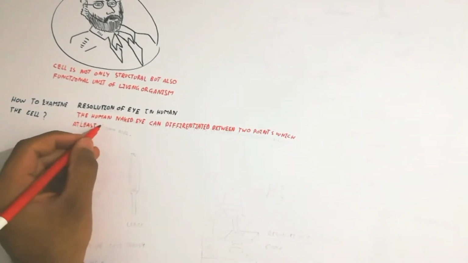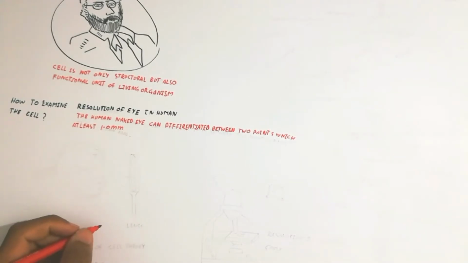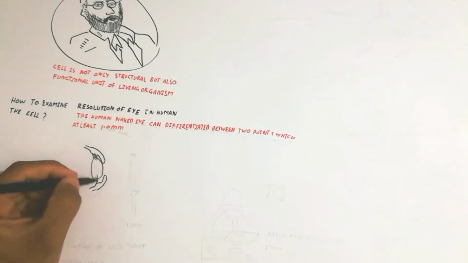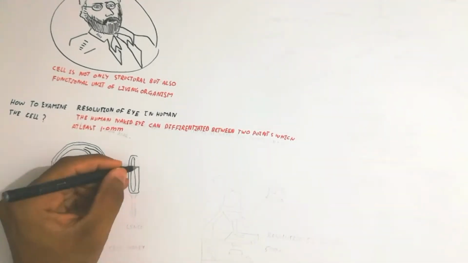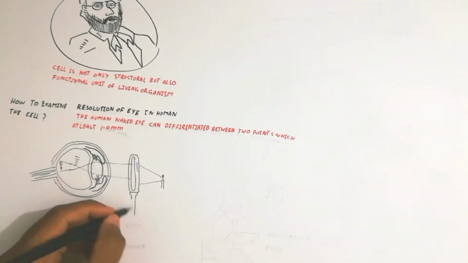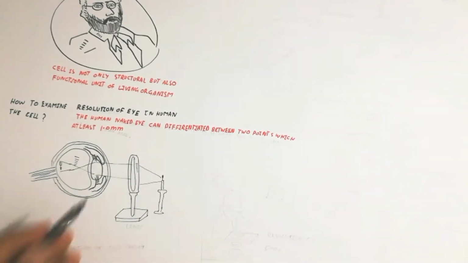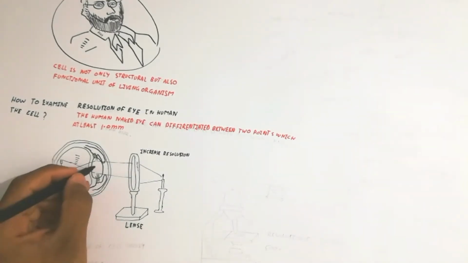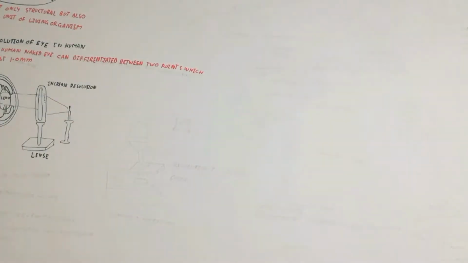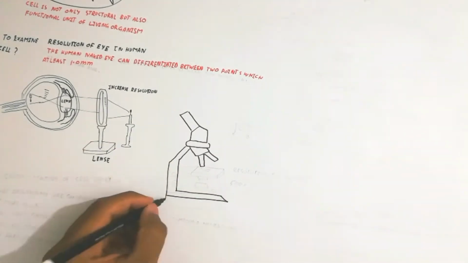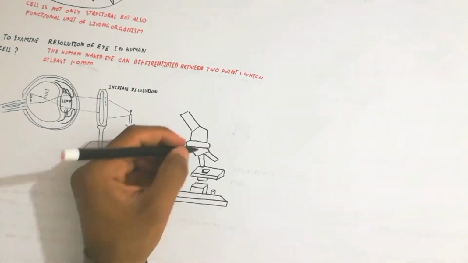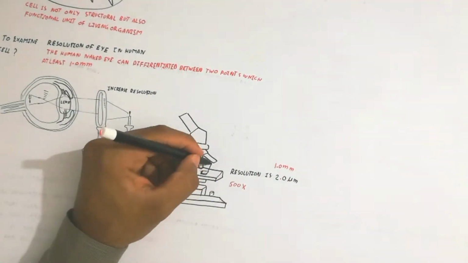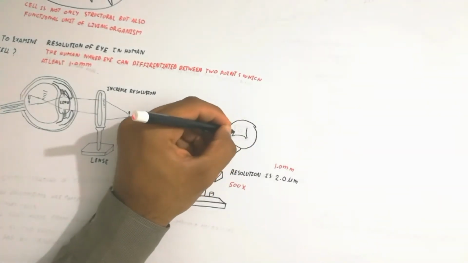So the human eye can't analyze the cell because its power is basically 1.0 millimeter. That is very amazing. The eye lens cannot analyze things that are too small, but with a microscope we can, because it has 500 times more resolution compared to the eye.